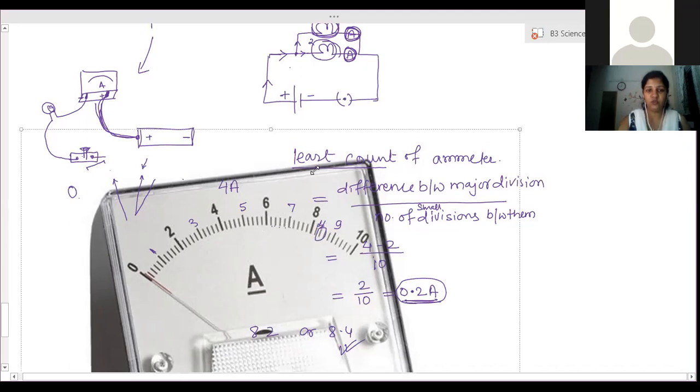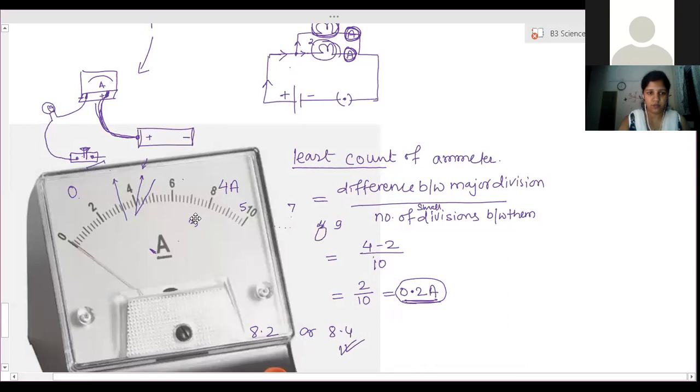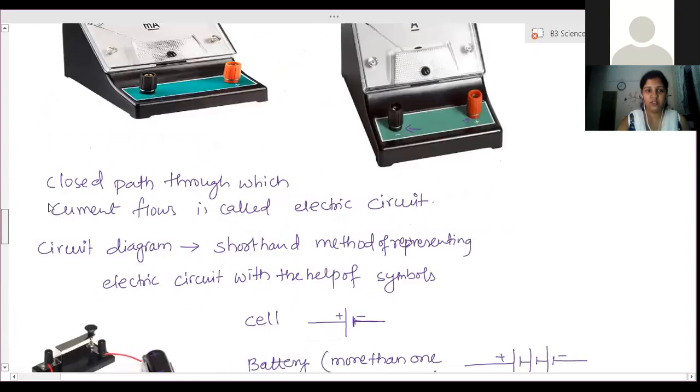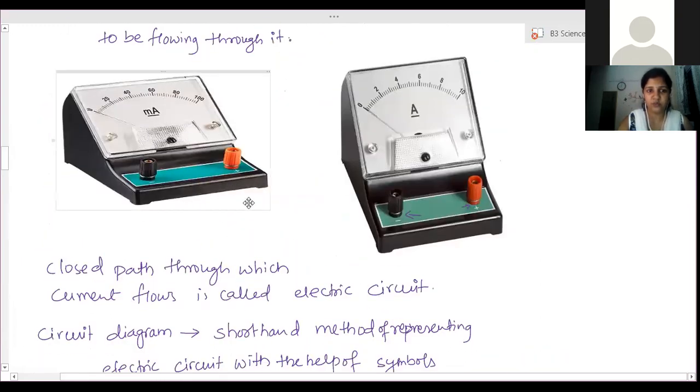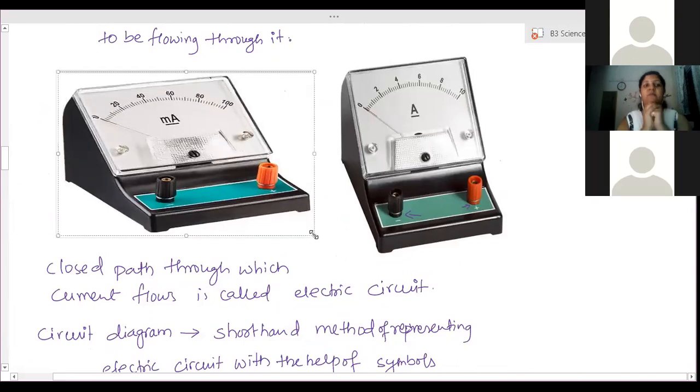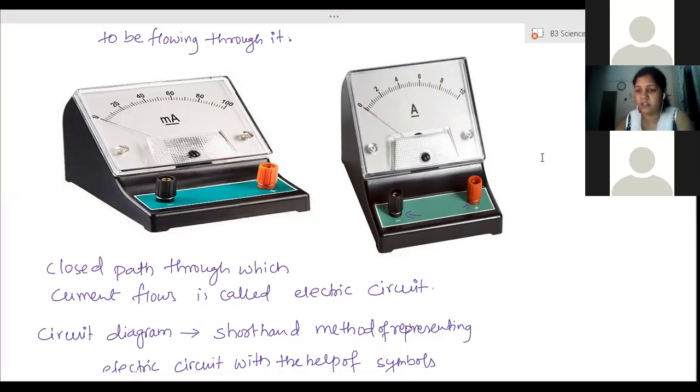One more thing you need to know: here it is written capital A, and I have shown you another one where it is written small mA. What is the difference between these two? mA is equal to 1 A by 1000, because m signifies milli. So this is an ammeter and this is a milliammeter. Whenever the value shows, suppose, 20, then it is 20 milliampere of current measured by that device.